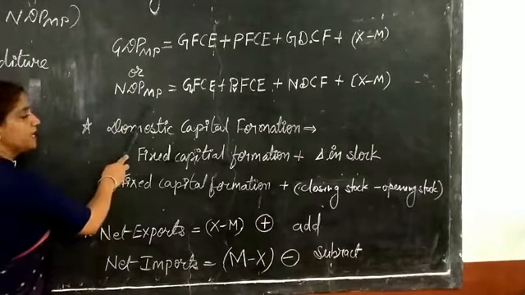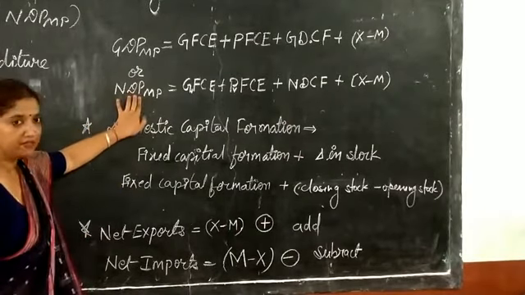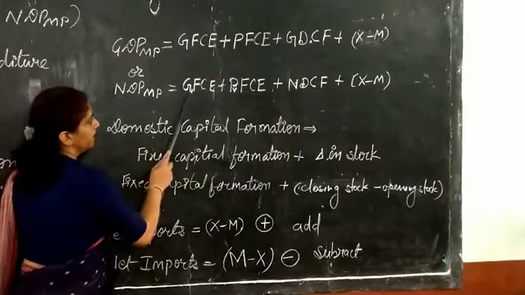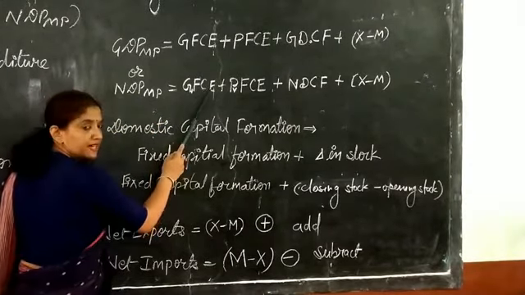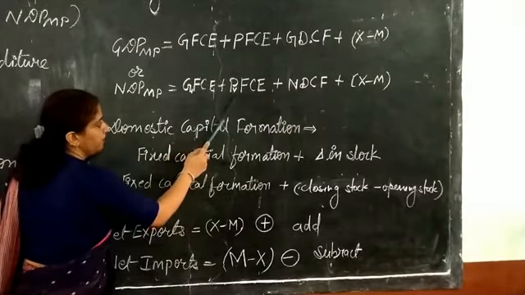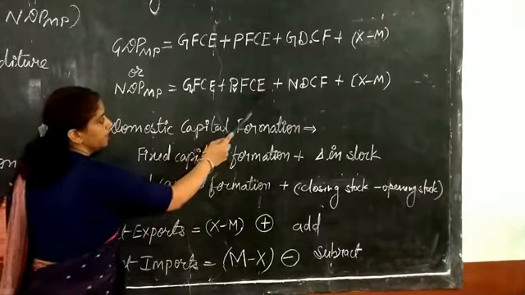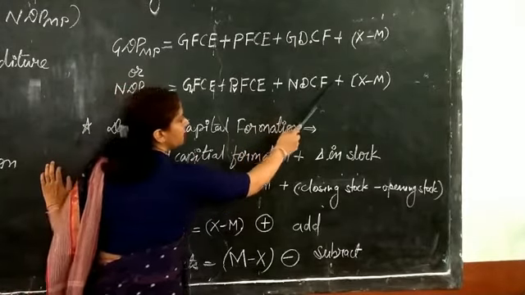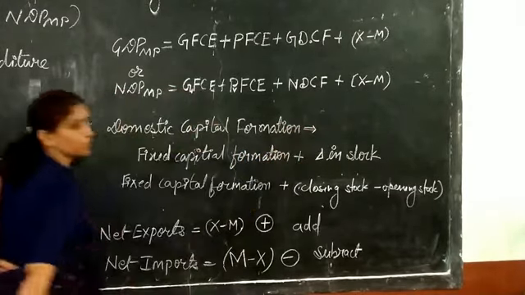NDP at MP, net domestic product at market price, can be estimated by government final consumption expenditure plus private final consumption expenditure plus net domestic capital formation plus net exports.